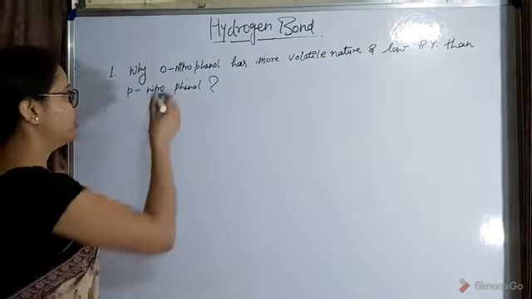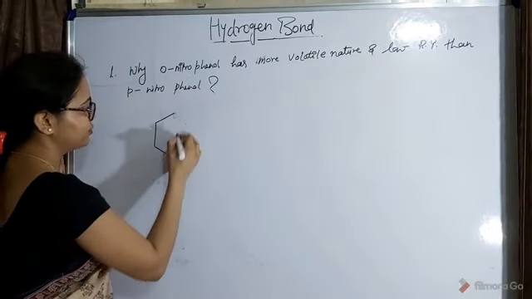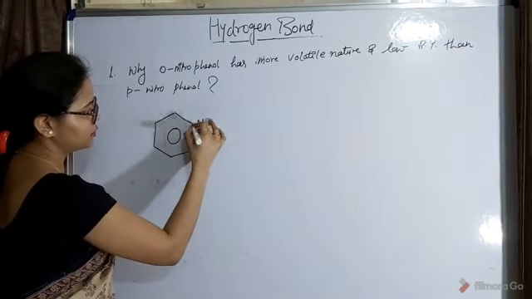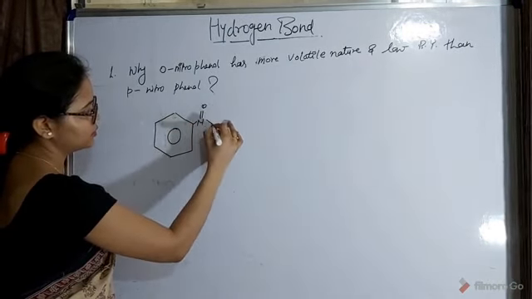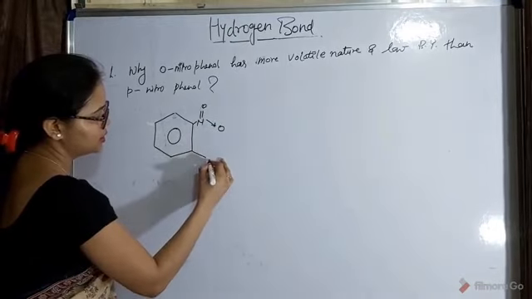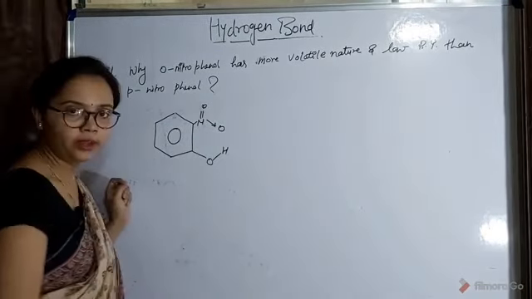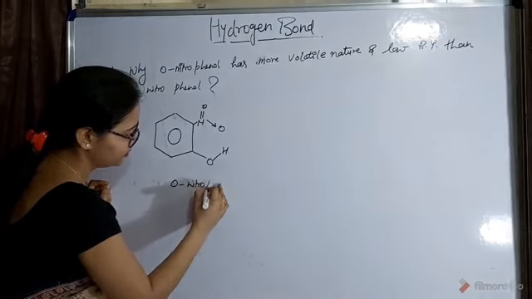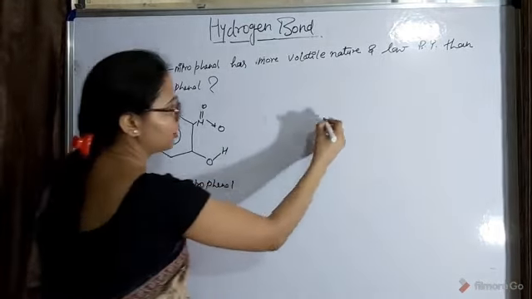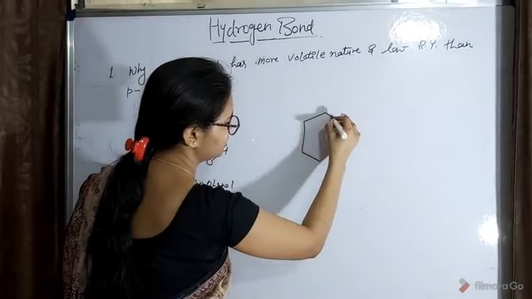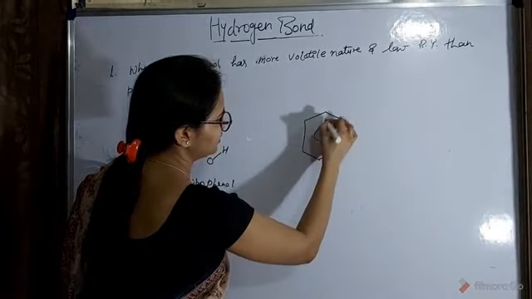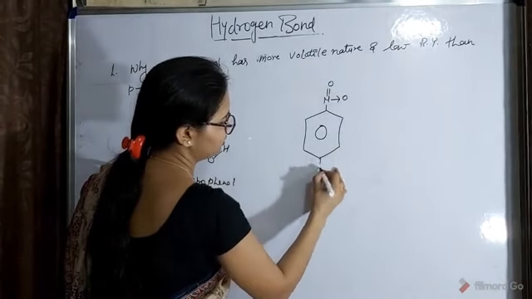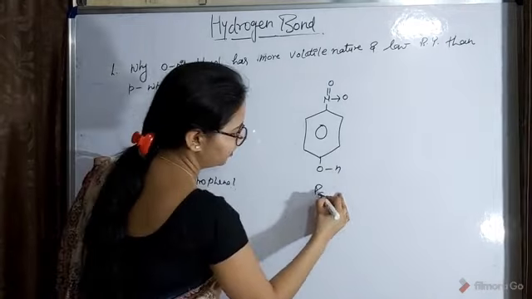So let's do it. Orthonitrophenol is this, okay, and this is the orthonitrophenol, and this is the para compound.